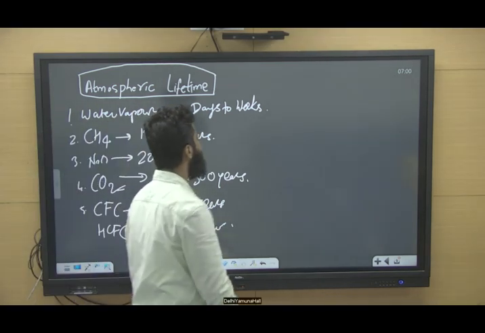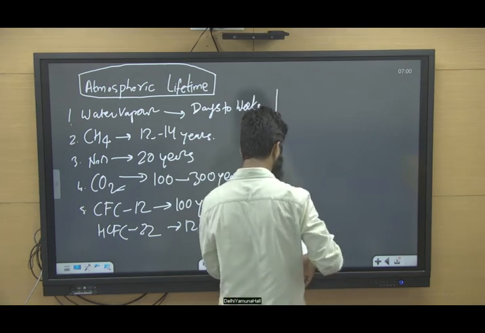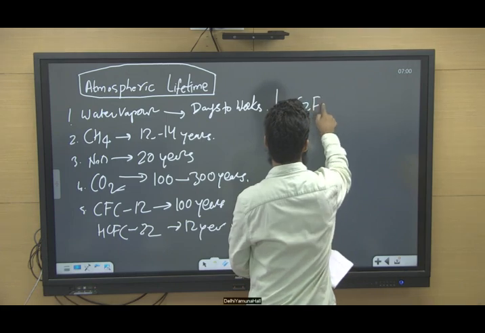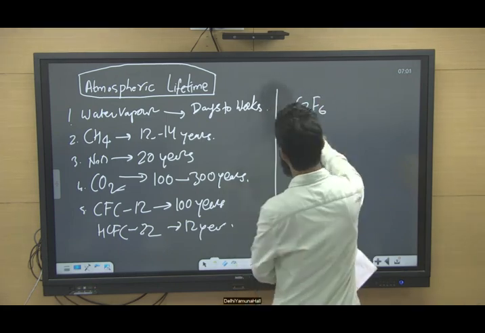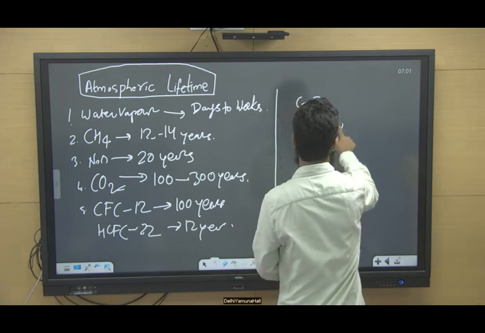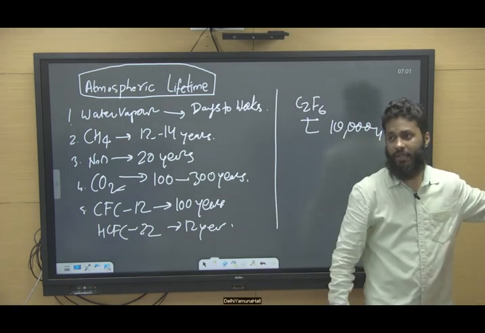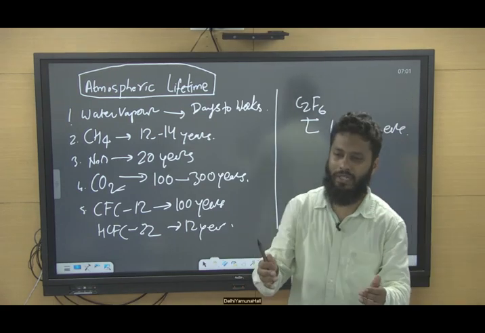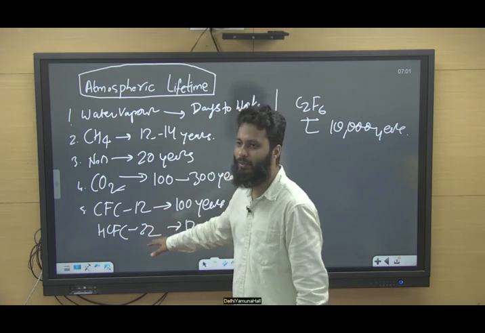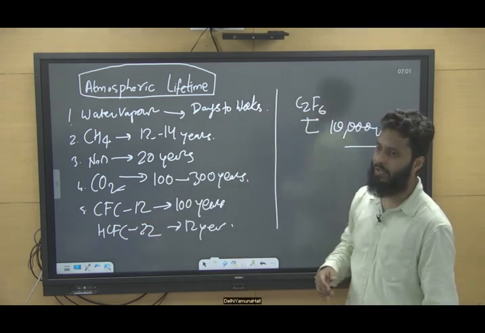When we talk about C2F6, hexafluoroethane, its atmospheric lifetime is 10,000 years. So what we can conclude is that when these gases are released into the atmosphere, some remain present for hundreds of years, and some to the extent of 10,000 years also.